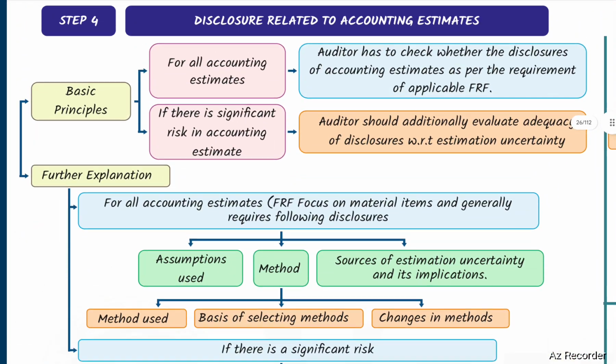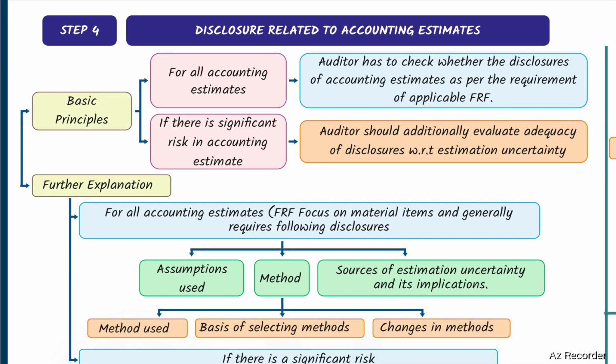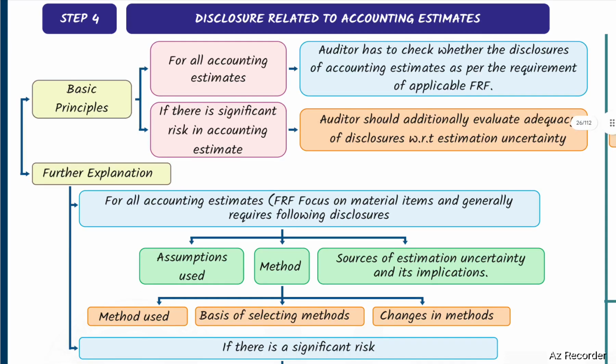Next, step number 4, disclosure related to accounting estimates. For all accounting estimates, auditor has to check whether the disclosure of accounting estimates are as per requirement of applicable financial reporting framework. If there is significant risks in accounting estimates, auditors should additionally evaluate adequacy of disclosures with respect to estimation uncertainty. Further explanation.